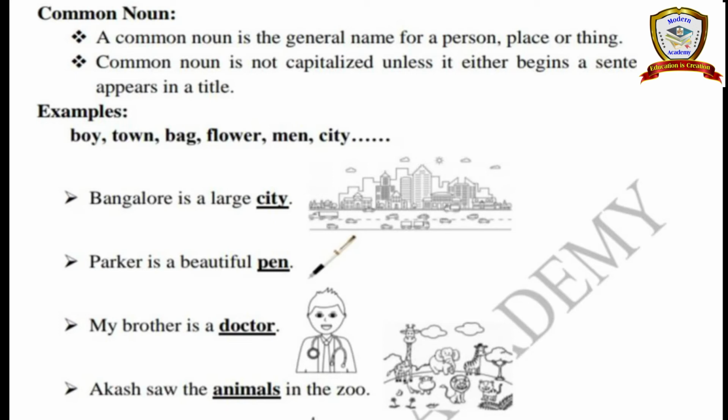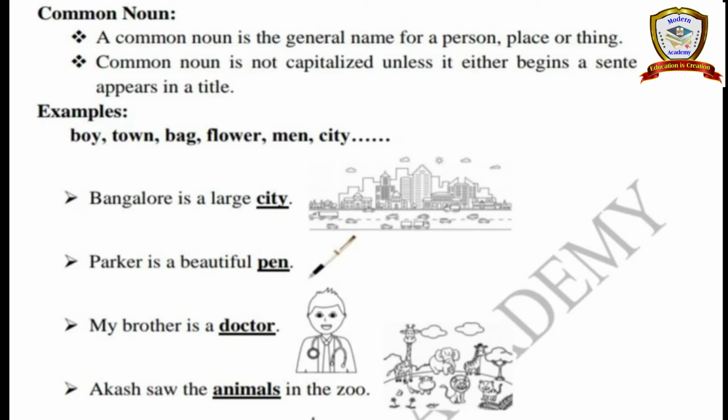Next, my brother is a doctor. See, doctor means we have many specialist doctors: heart specialist, eye specialist, ENT specialist, neurologist, cardiologist, like that many varieties of doctors are there, but commonly we say doctor. So that is a common noun.